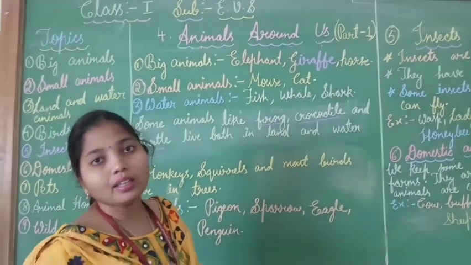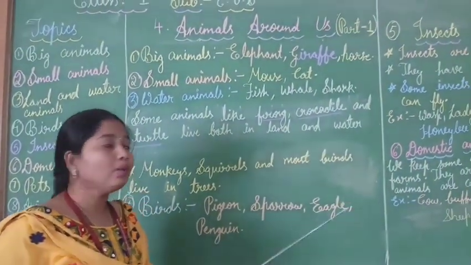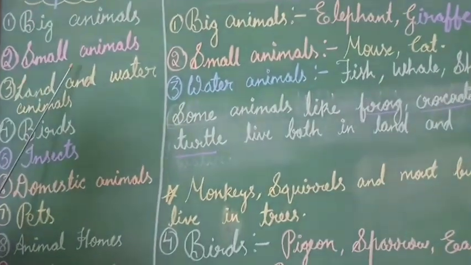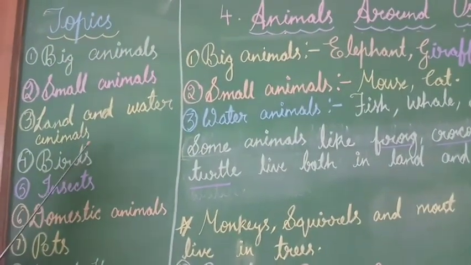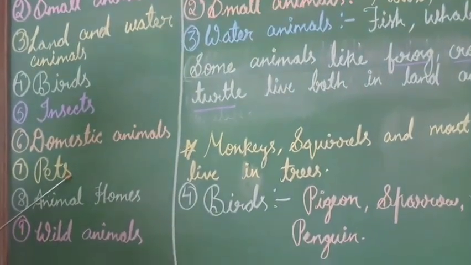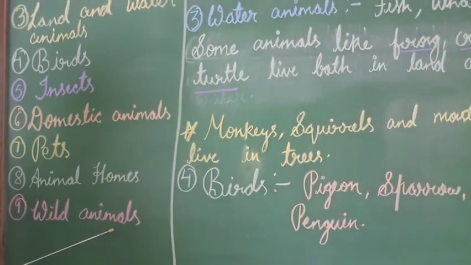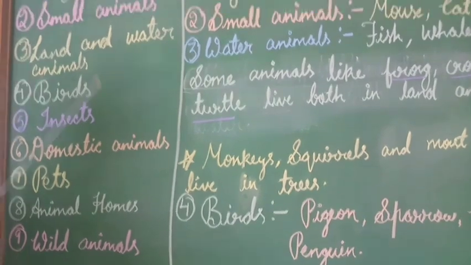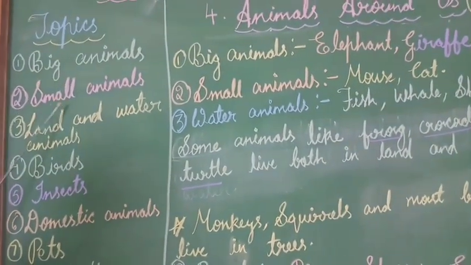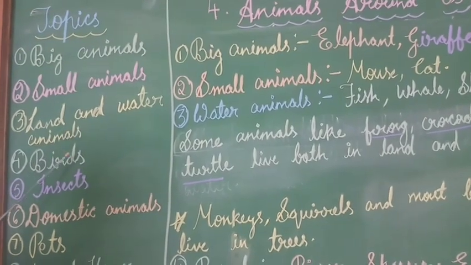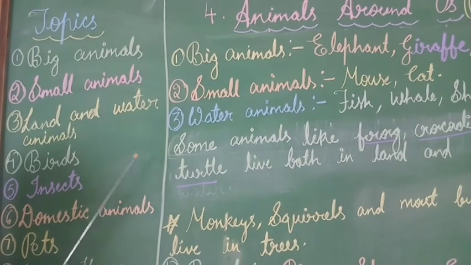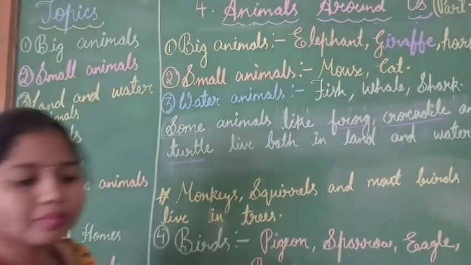The topics are big animals, small animals, land and water animals, birds, insects, domestic animals, pets, animal homes and wild animals. In this session we are going to discuss only 6 topics: big animals, small animals, land and water animals, birds, insects and domestic animals, that is part 1.